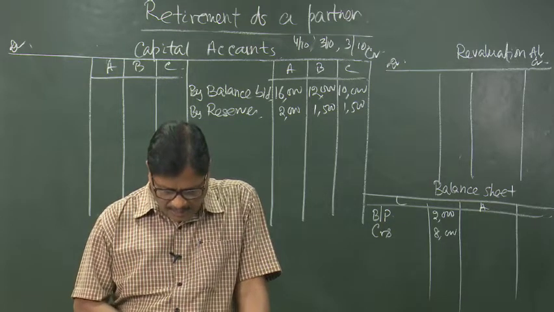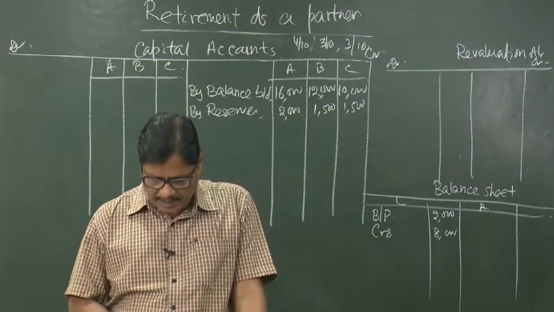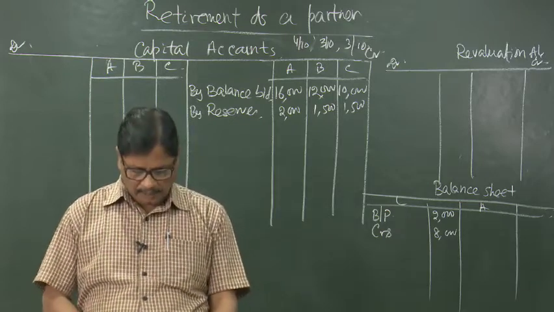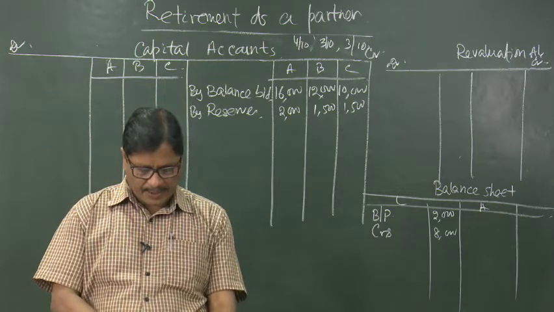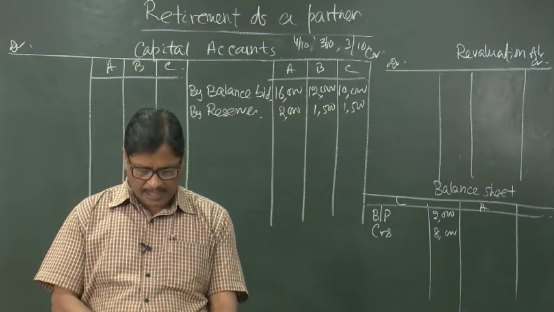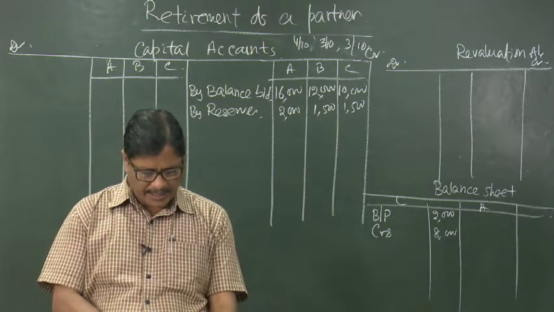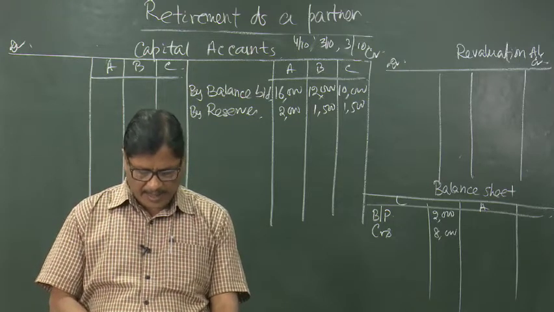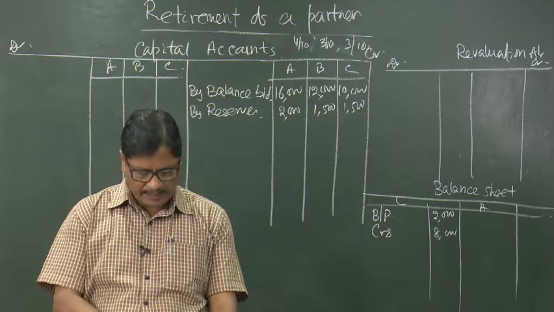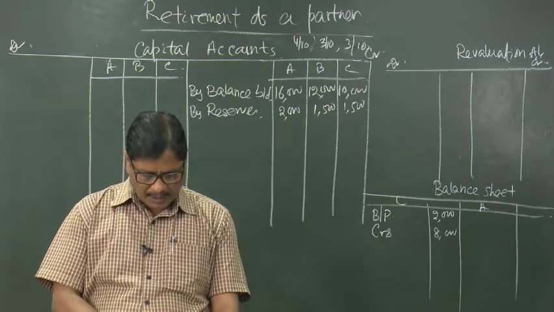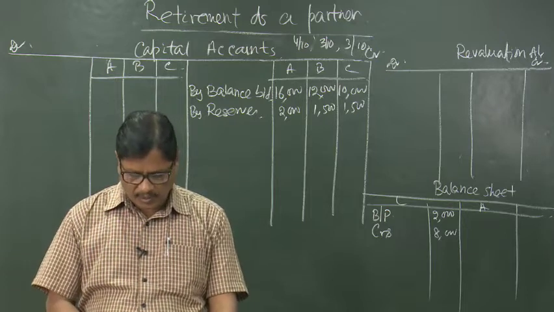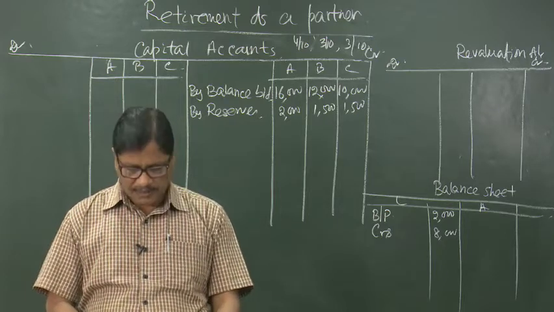Stock and buildings are to be appreciated by 10%, plant and motor car are to be depreciated by 10%, liability for the payment of gratuity to workers 2,000 is not yet recorded in the books, but the same is to be provided for. Provision for bad debts is no longer necessary. It is decided not to maintain goodwill account in the books. Naturally, the goodwill will not come to picture.